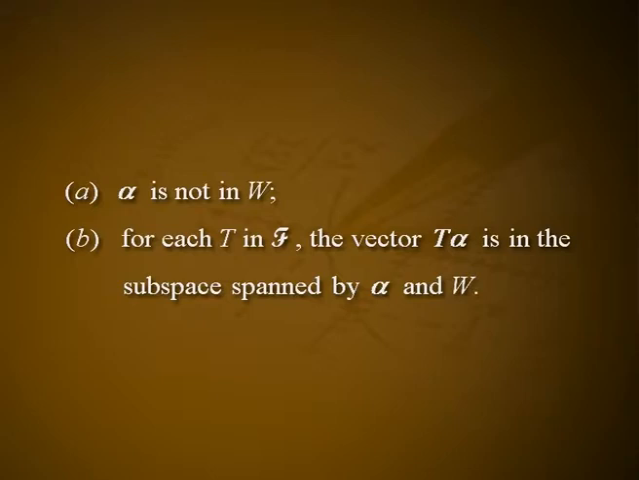Theorem 5. Let F be a commuting family of triangulable linear operators on a finite dimensional vector space V over the field F. Let W be a proper subspace of V which is invariant under F. Then there exists a vector alpha in V such that (a) alpha is not in W, (b) for each T in F, the vector T alpha is in the subspace spanned by alpha and W.